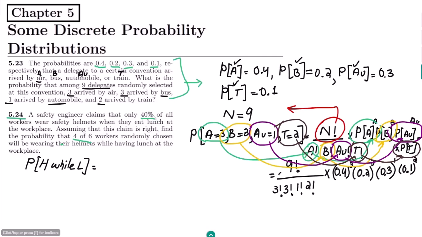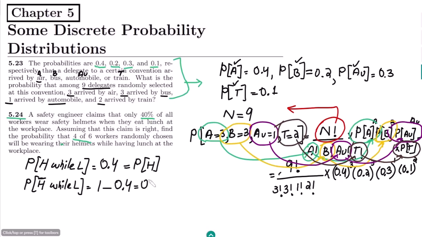This is 0.4, and let me represent it with P of H. And from it we can see that the probability that he doesn't wear a helmet while lunch, this is what? This is 1 minus 0.4, so this is 0.6. So let me call it probability of H prime, okay.